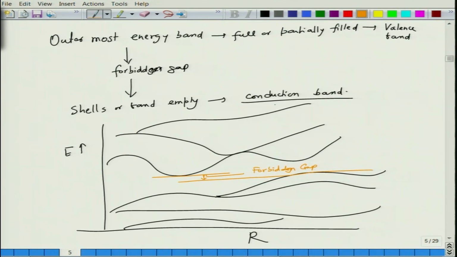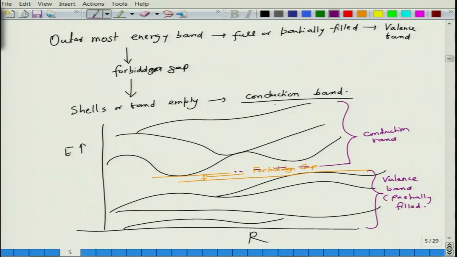The bands below this are valence bands, and the band above this will be the conduction band. These are partially filled or completely filled, and this will be, let us say, empty. Okay.